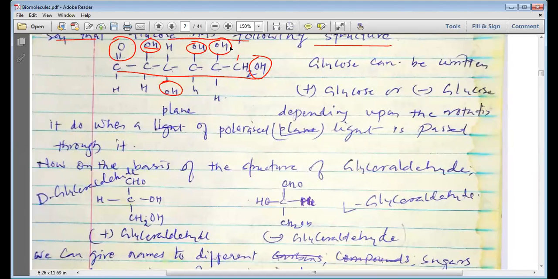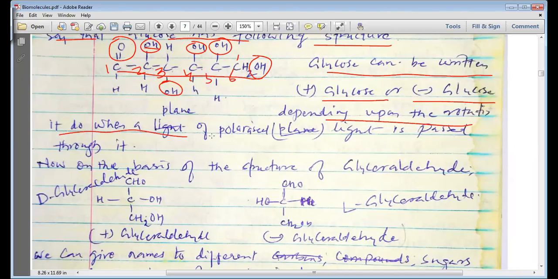Now you can even realize that if we give numbers to the carbons 1, 2, 3, 4, 5 and 6, then you can see that on the third carbon, the OH present is on the opposite side, or else on the second, fourth and fifth carbon, the OH present on glucose are on the same side. Glucose can be written as plus glucose or minus glucose depending upon the rotation it gives to the polarized light if passed through it.